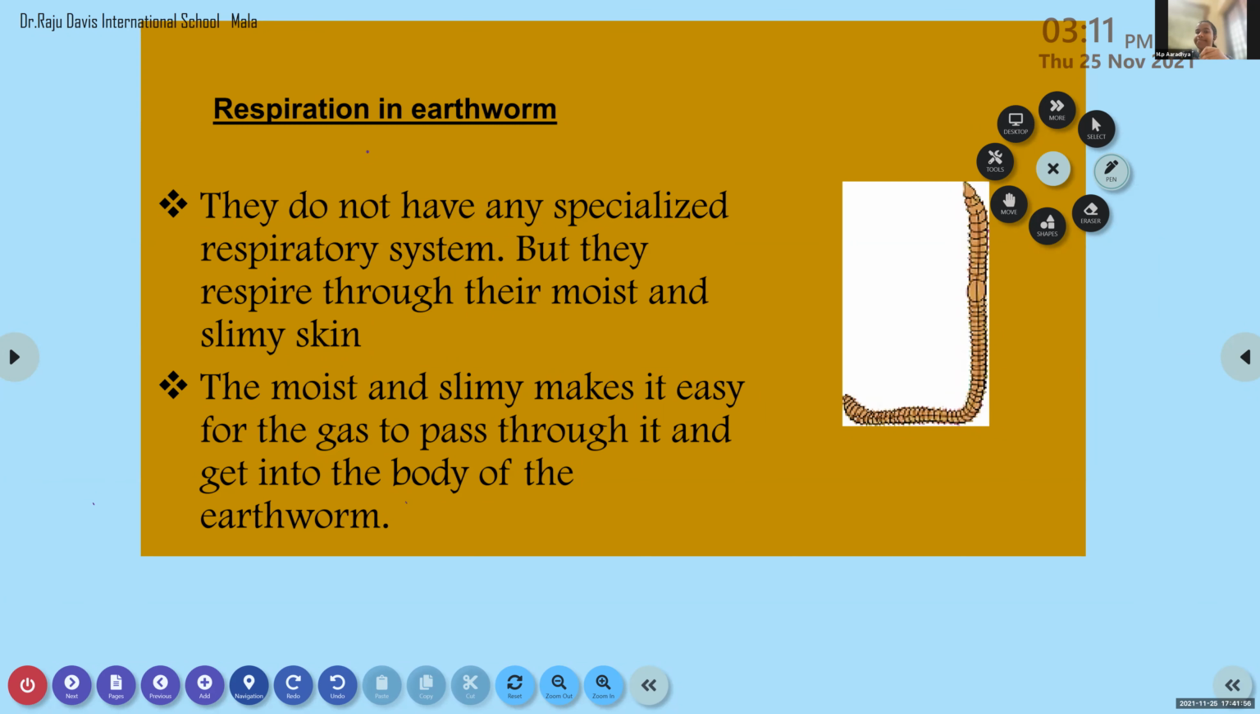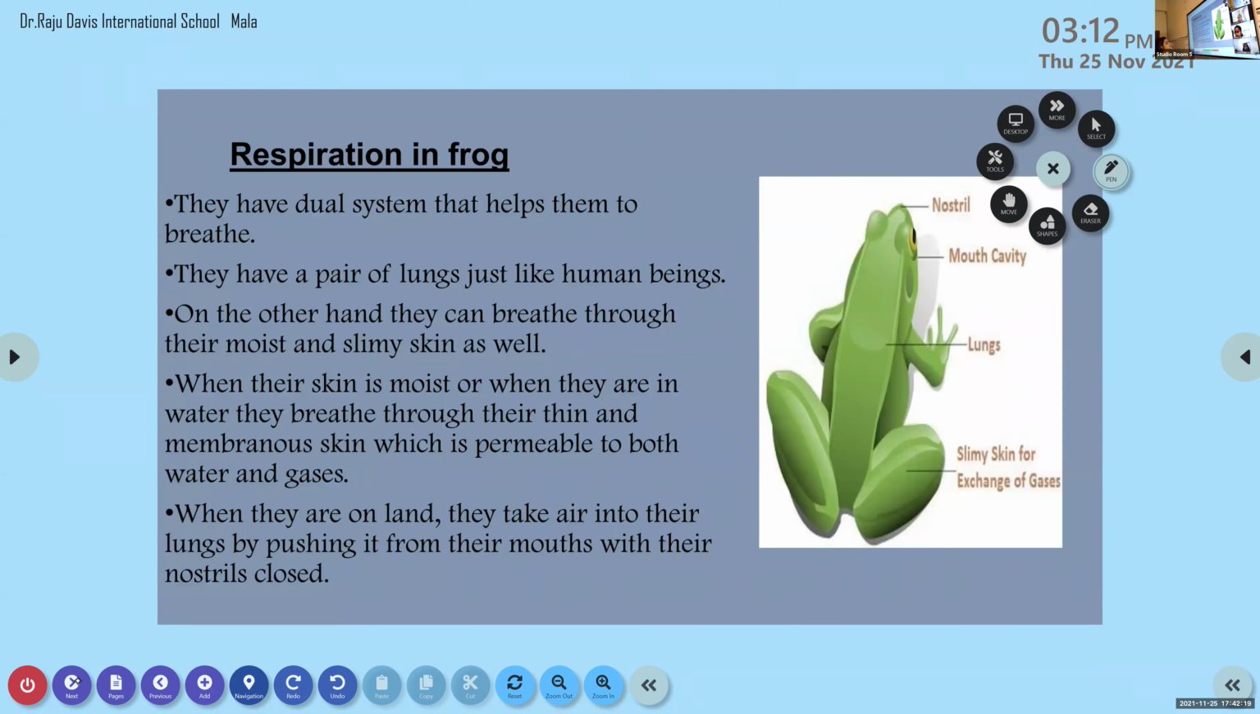Yes, ma'am. Okay, so the respiratory organs present in the case of cockroach are trachea, tracheal tubes and spiracles, and in the case of earthworm, it is moist and slimy skin. Okay, good. Then we are going to discuss the respiration in frog.